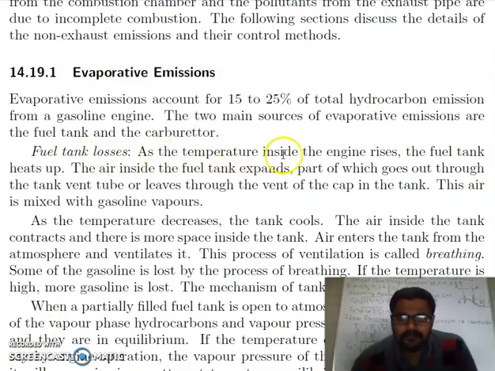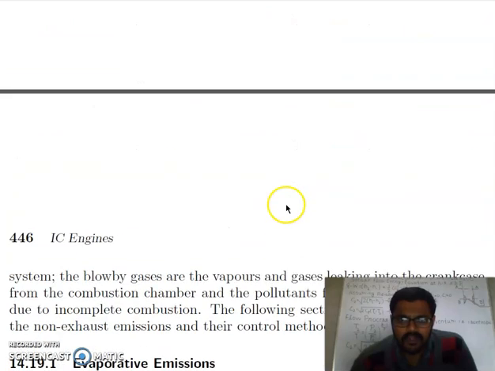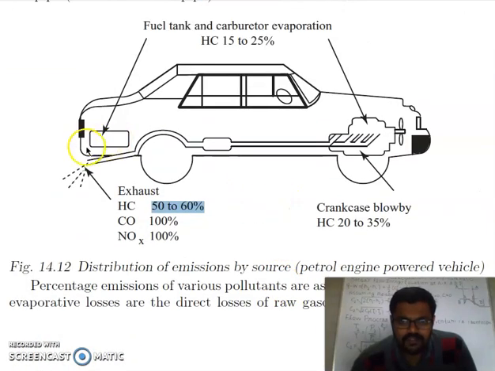As the temperature inside the engine rises, the fuel tank heats up. The air inside the fuel tank expands, part of which goes out through the tank vent, tube, or leaves through the vent of the cap in the tank. So in the fuel tank, you can see this is your fuel tank.